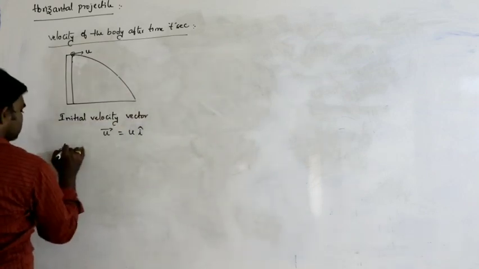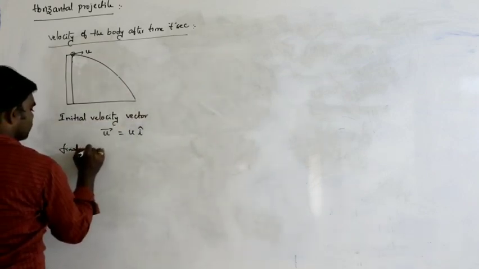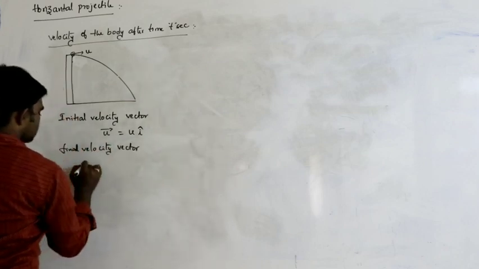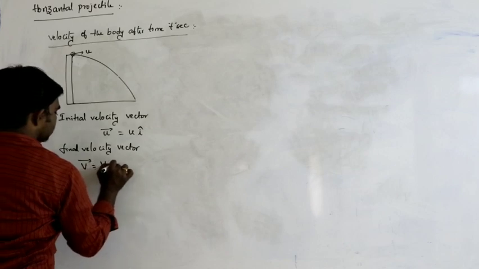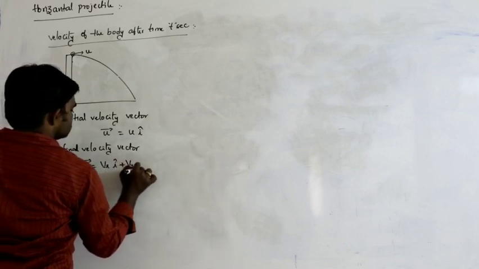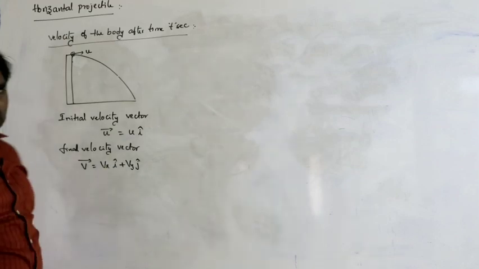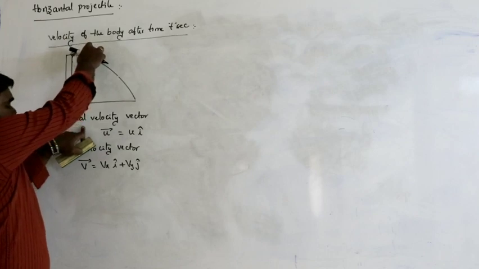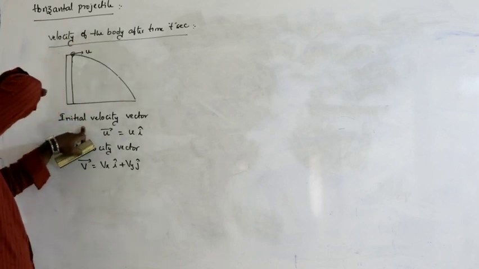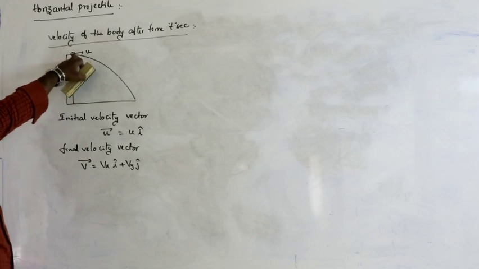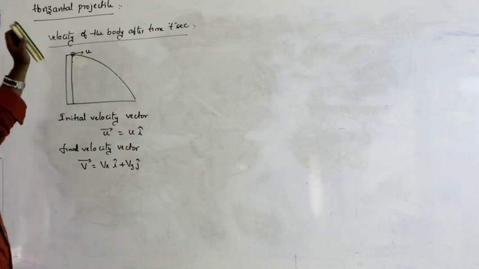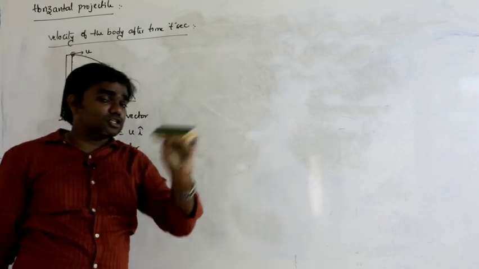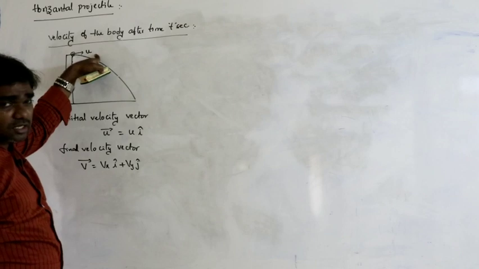Next, the final velocity vector. Let us say v bar is equal to vxi plus vyj. Now we can calculate vx and vy. The initial velocity vector is only ui cap, because at the point of projection, the body is projected along the horizontal direction with velocity u.